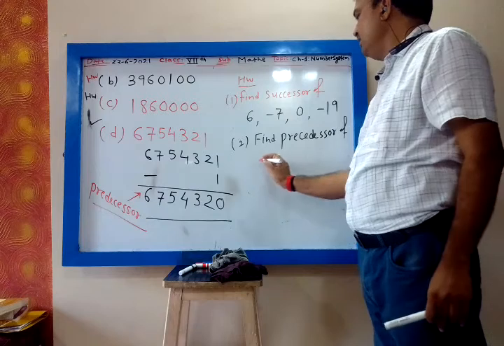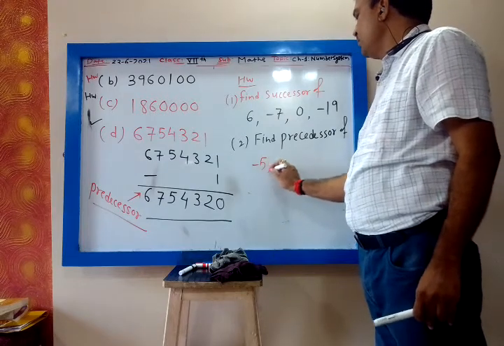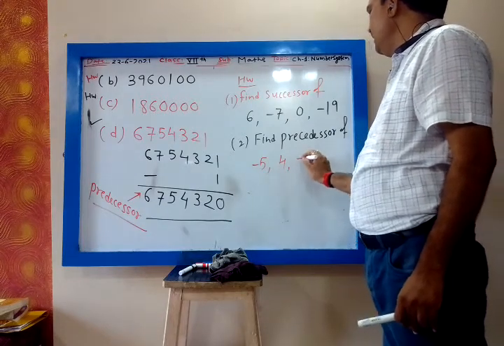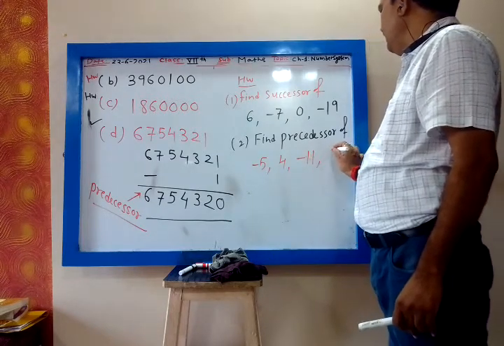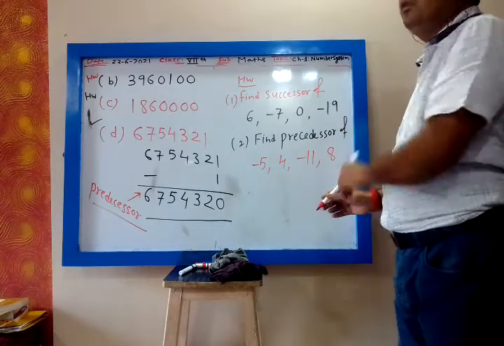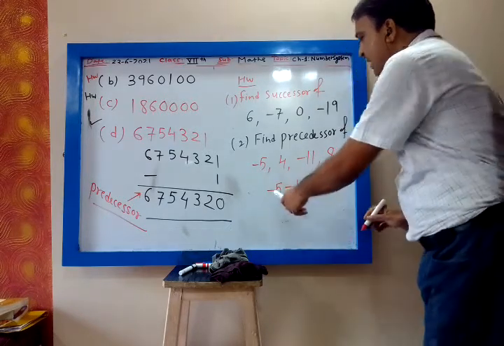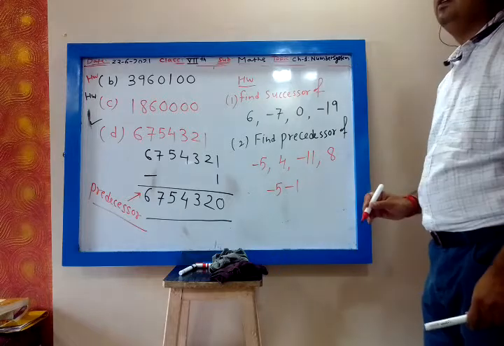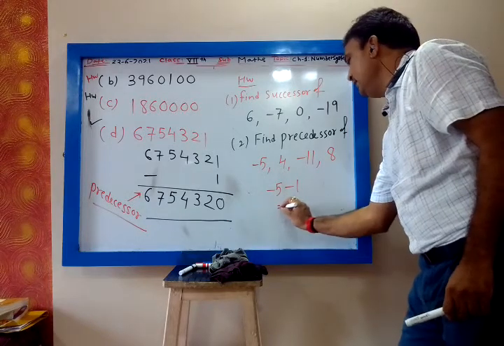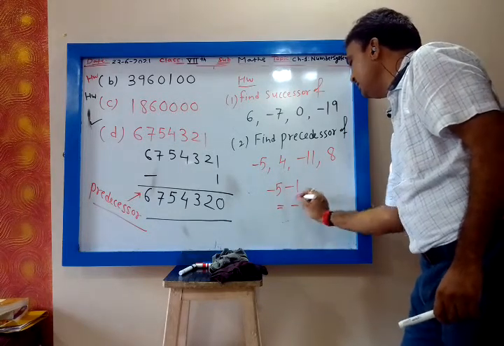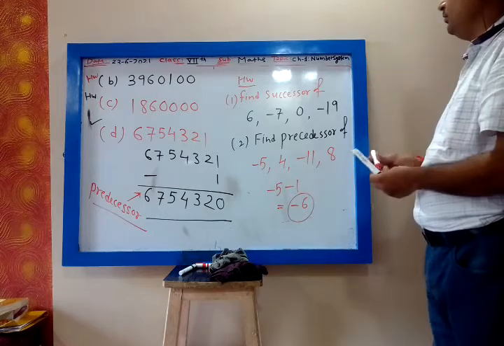Find predecessor of -5, 4, -11 and 8. Now predecessor, what will you do? -5, you subtract 1, same sign, no? -6, very good. Both are homework.